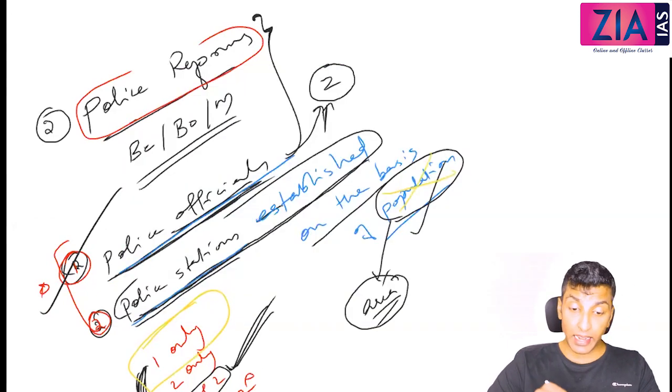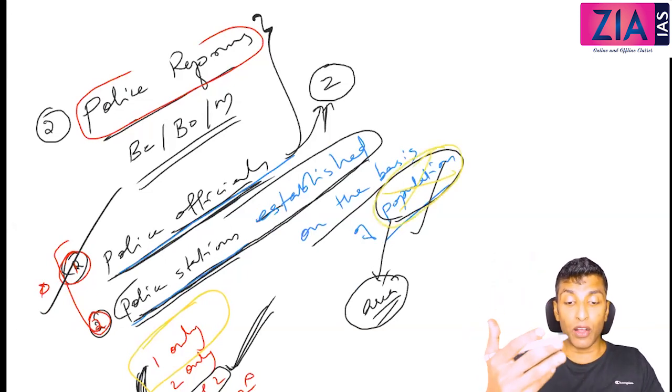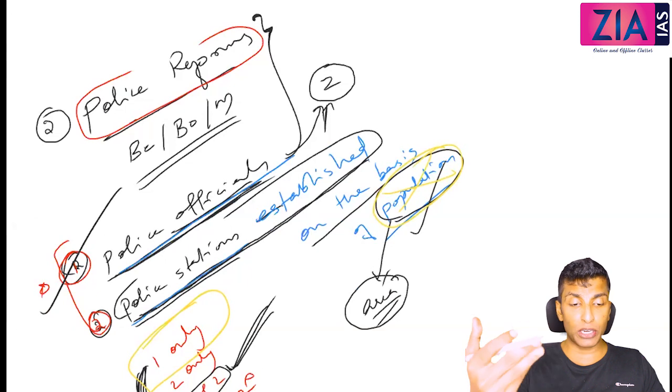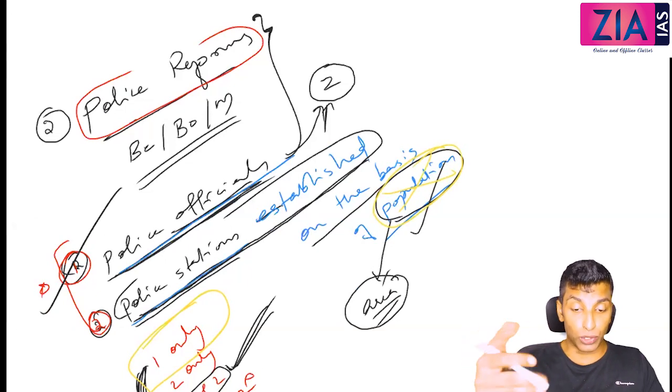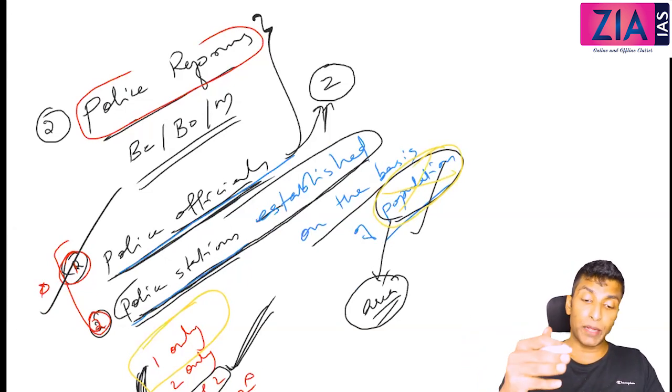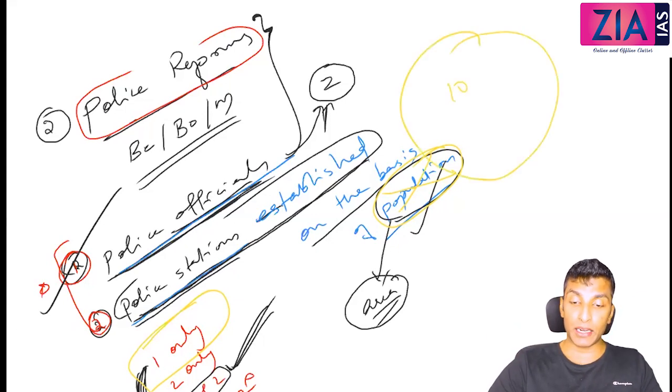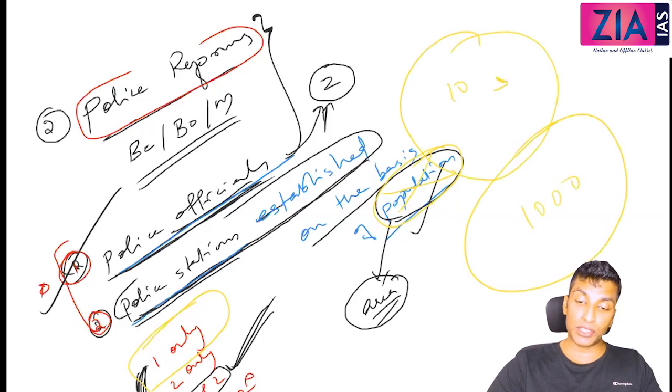Currently if you see, it is based on population. In the cities where population is more, more police stations are required. So logically that is correct, but that time it was on the basis of area. For example, in this area only, let's say 10 people are there, and in a similar area 1000 people are there, but here also 1 police station, here also 1 police station. So it was based on area.